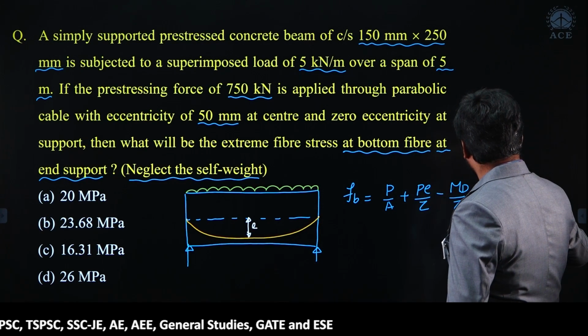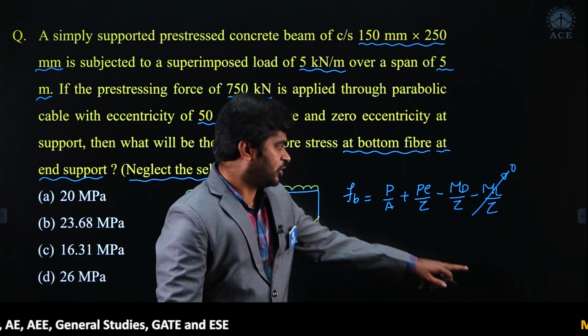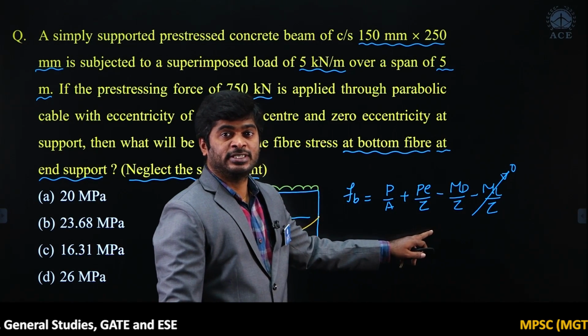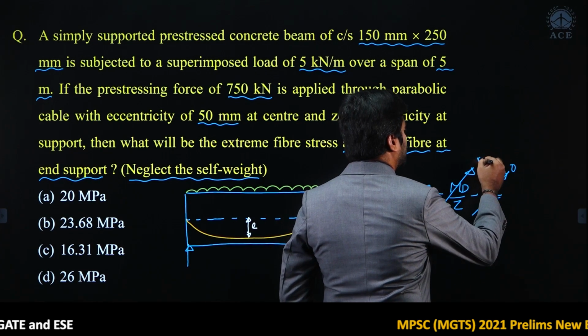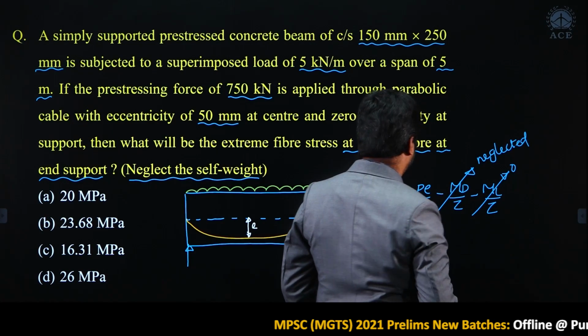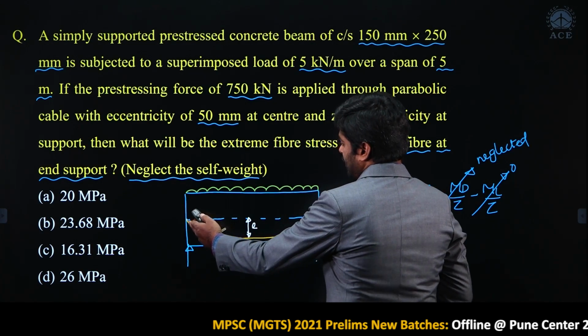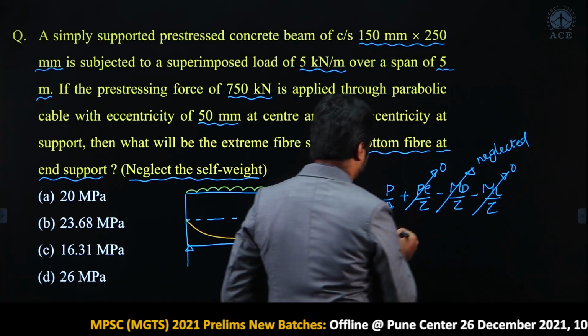As moment is 0 due to live load, my dear, this term becomes 0. Then self weight is neglected, that is why this term becomes 0. As the eccentricity at supports is 0, this term becomes 0.